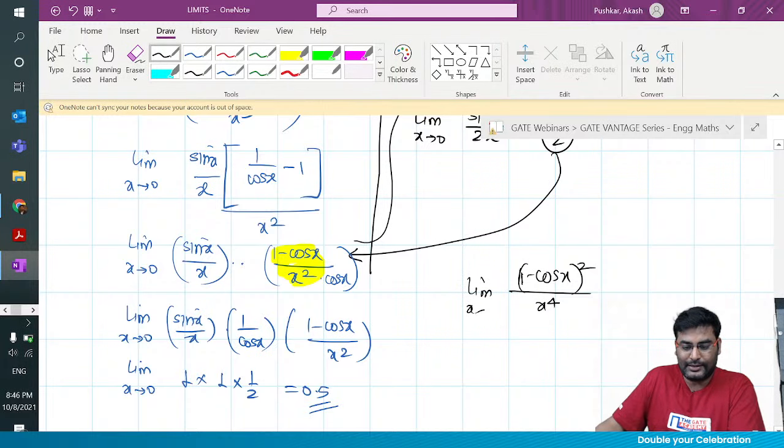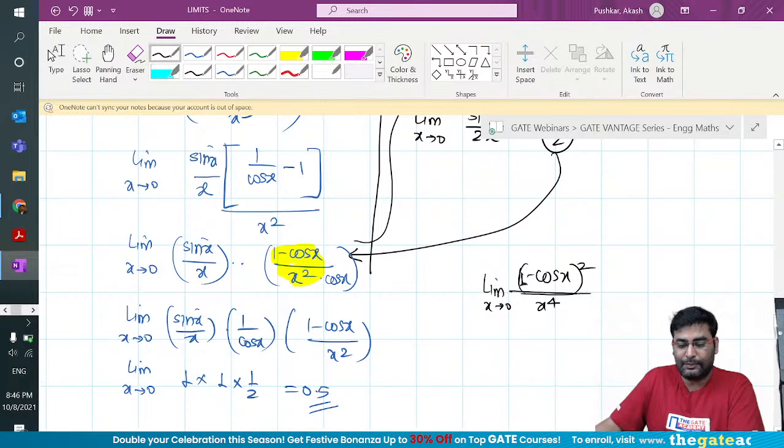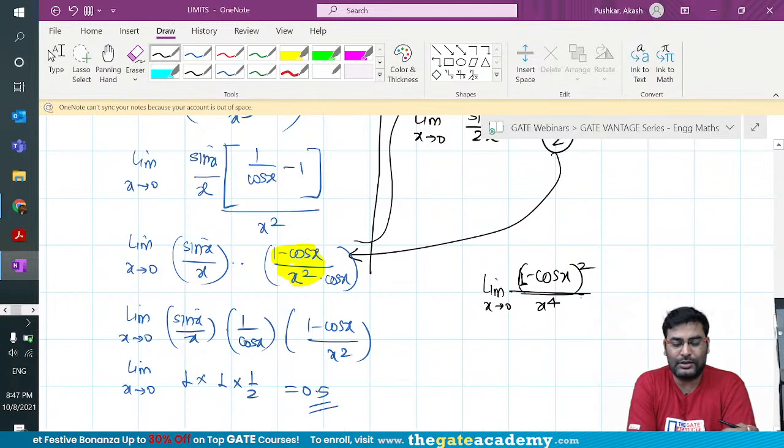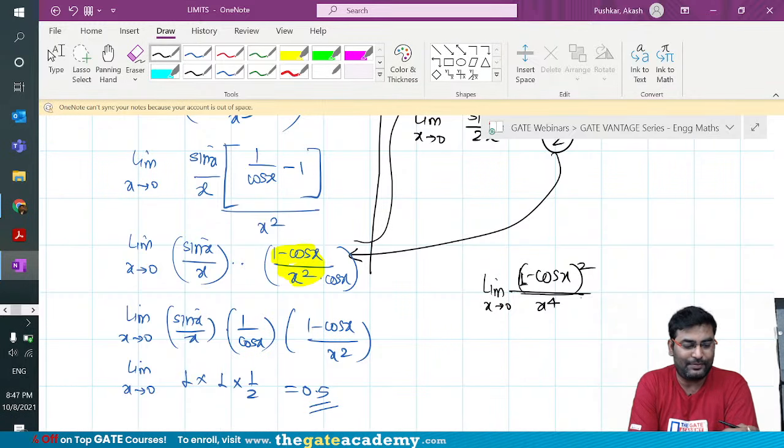what do you guys think? Let's see who has understood this. If I ask you the limit as x tends to 0 of (1 minus cos x) whole square upon x to the power 4, what is the answer, guys? GATE recently used a concept on this. My eyes are on the chat.